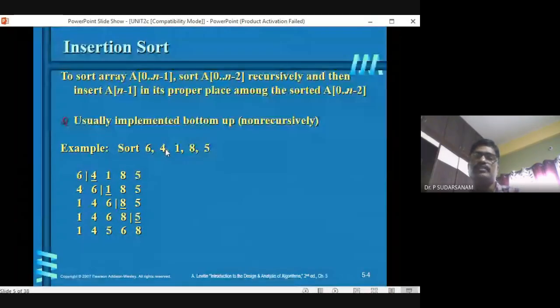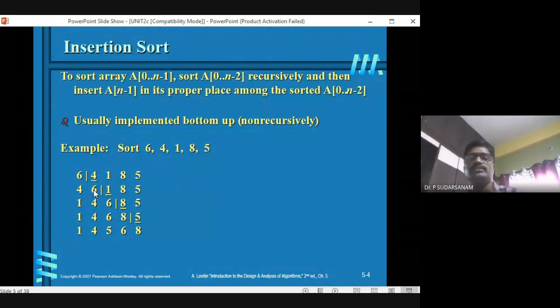If 6 is greater than 4, and the condition is true, 6 is to be moved. This 4 value can move up to the 0th location only. You don't have any elements there, so you can copy it here. Now we have 4 and 6 done. Next you have to take 1.